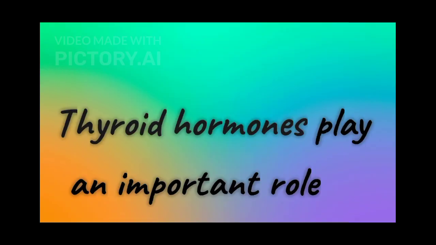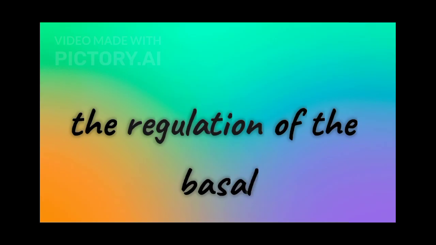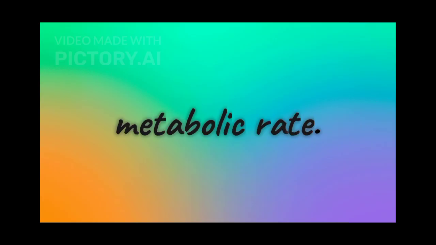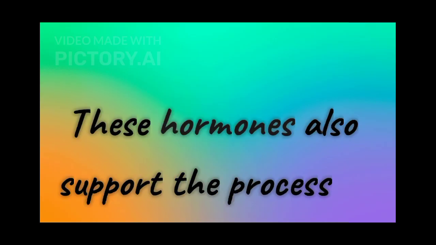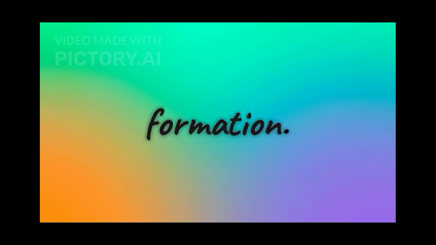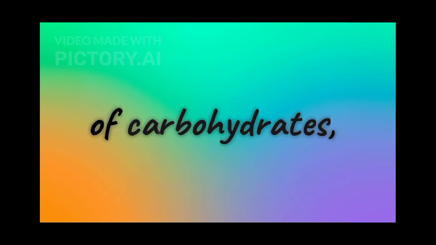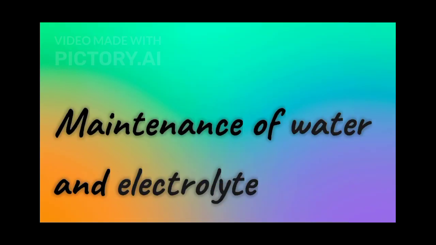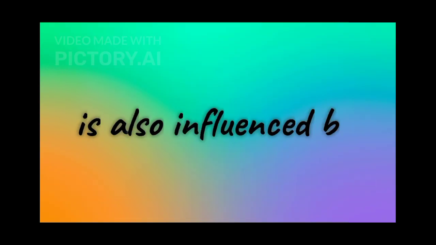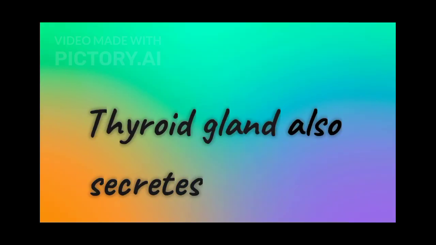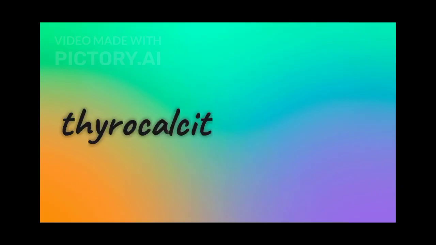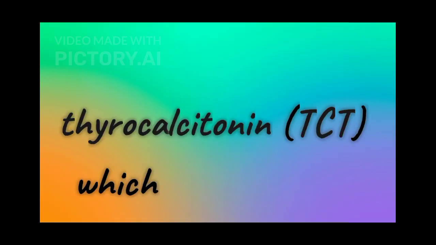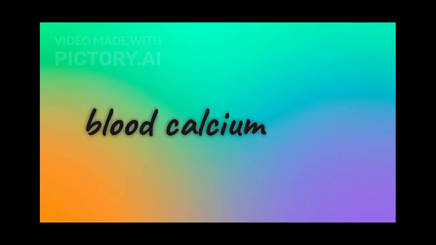Thyroid hormones play an important role in the regulation of the basal metabolic rate. These hormones also support the process of red blood cell formation. Thyroid hormones control the metabolism of carbohydrates, proteins and fats. Maintenance of water and electrolyte balance is also influenced by thyroid hormones. The thyroid gland also secretes a protein hormone called thyrocalcitonin, TCT, which regulates the blood calcium levels.